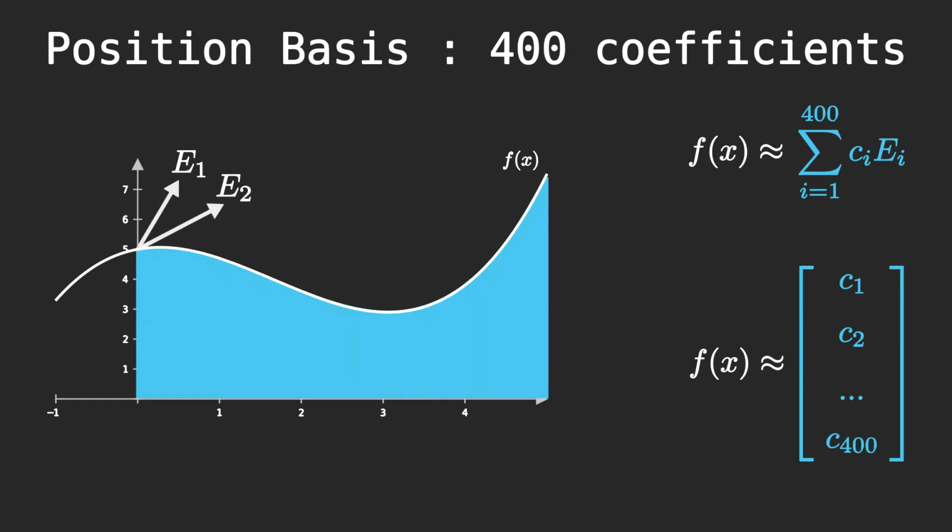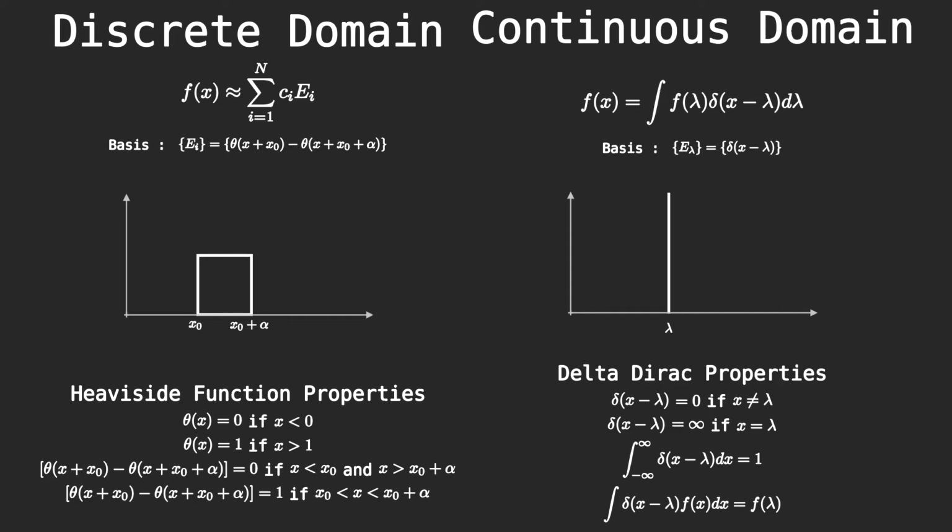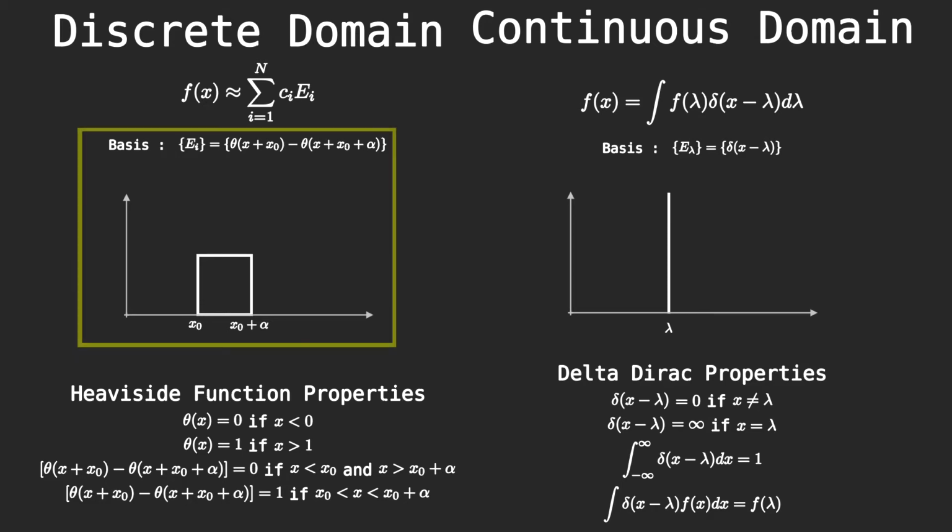rectangles. When we were approximating our function as a sum of rectangles, we were working in the discrete domain. Each of our basis vectors could be thought of as two Heaviside functions. The height of every Heaviside function was 1, and we were multiplying by a coefficient.